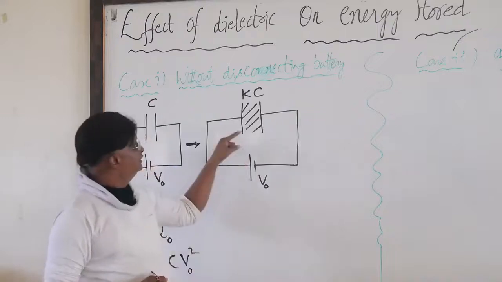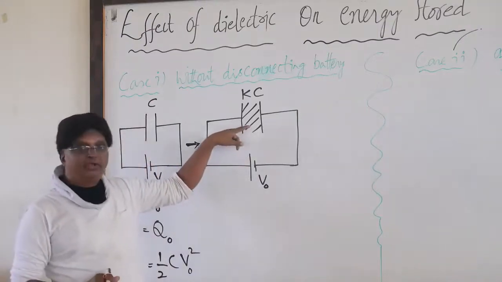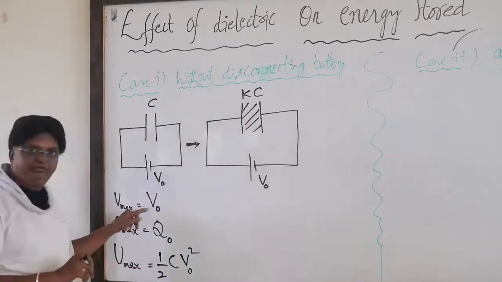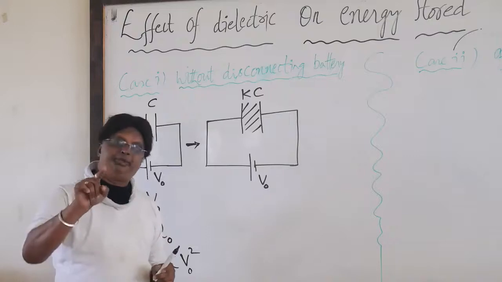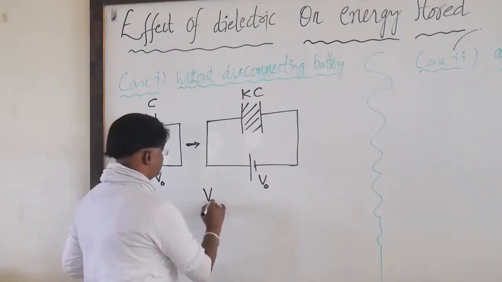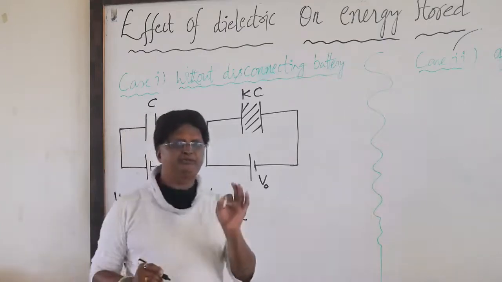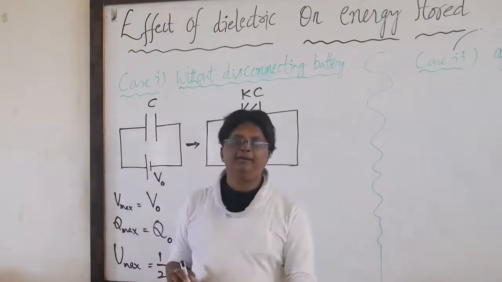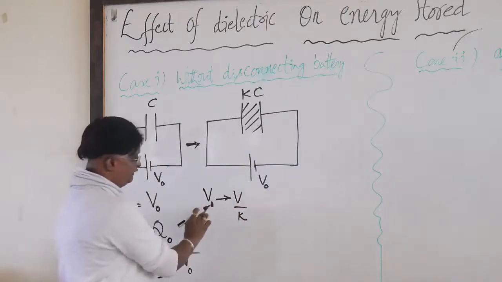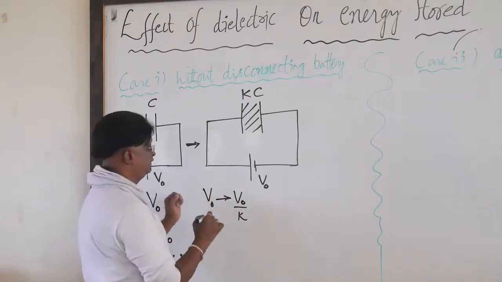Here also, as soon as we fill this dielectric, the potential becomes V0 by K, but for a very short interval of time, not permanently.